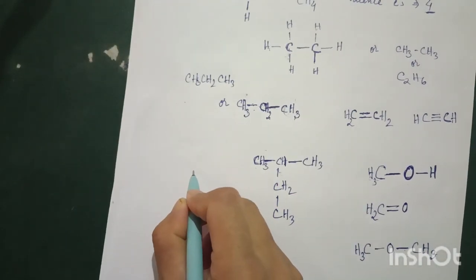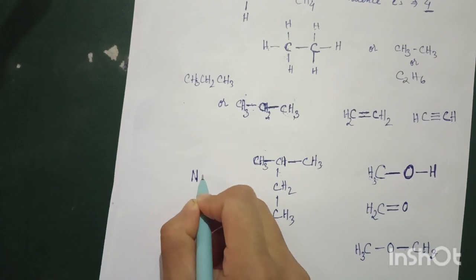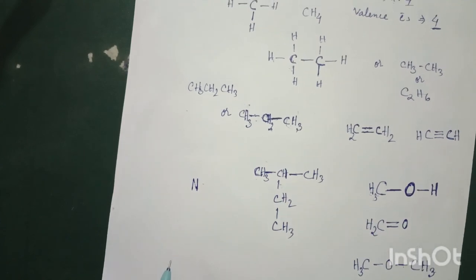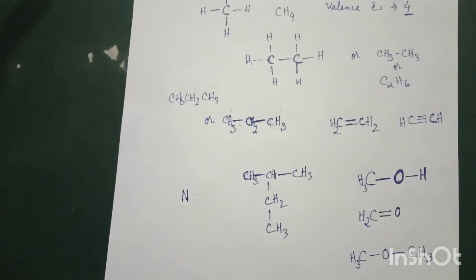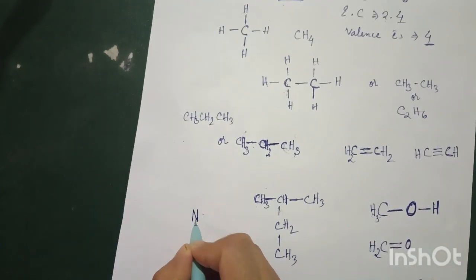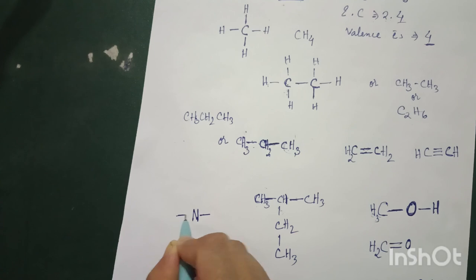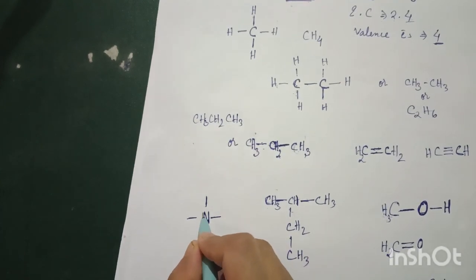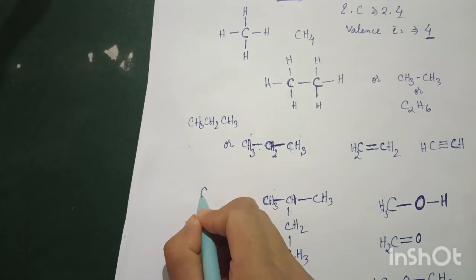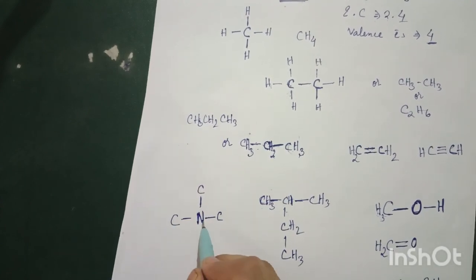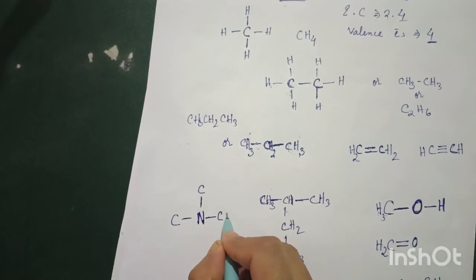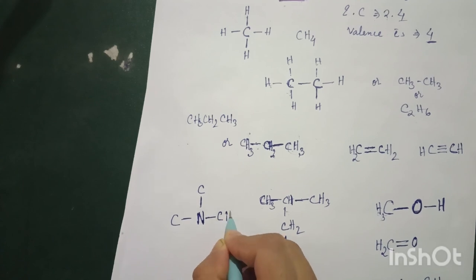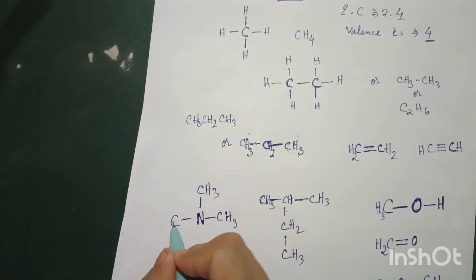Now let's study nitrogen compounds. I have already discussed this in one of my earlier videos, but I am repeating it because I want to start from the basic level once again. So nitrogen has how many valency? We should also know nitrogen always has 3 valency. Then we will study carbon compounds, so let us write with carbon. Now nitrogen has satisfied its valency, because it requires only 3. Now carbon needs 4 valency, CH3.